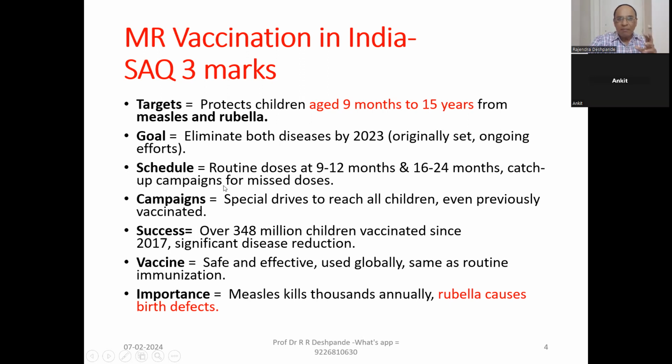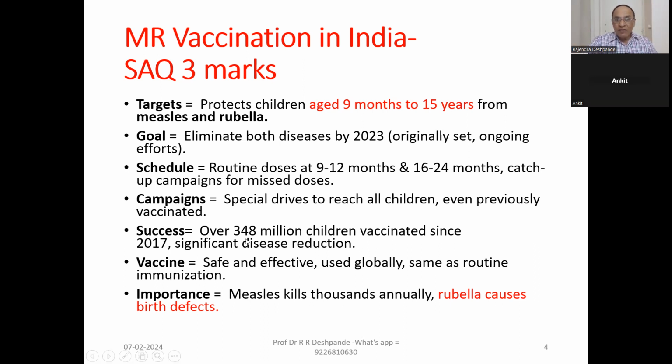So this is catch-up campaigns for the missed doses. First, it should be given from the month after birth, at 9 to 12 months, before the 1 year. Now campaigns, the camps, are special drives to reach all the children, even previously vaccinated, like the polio. This continuous process should be continued.